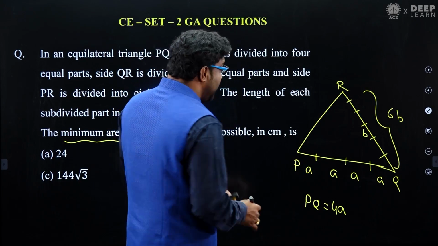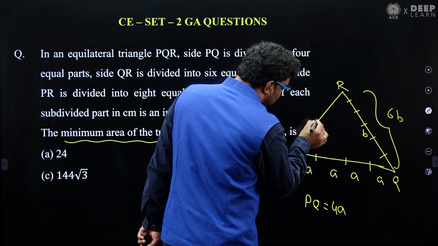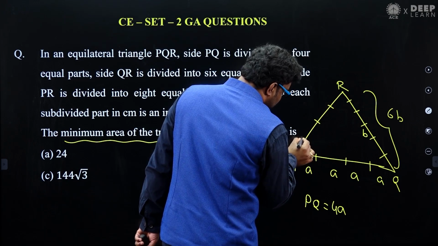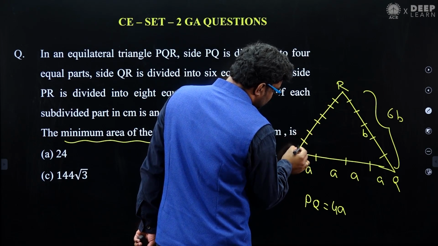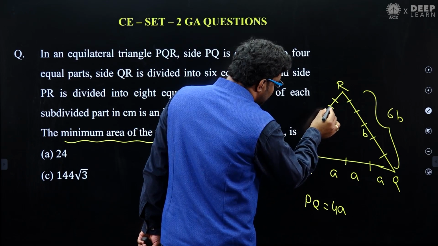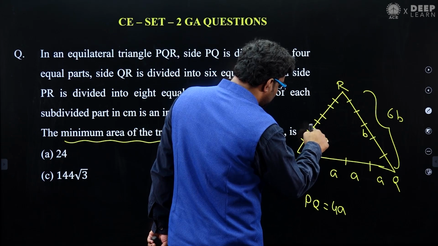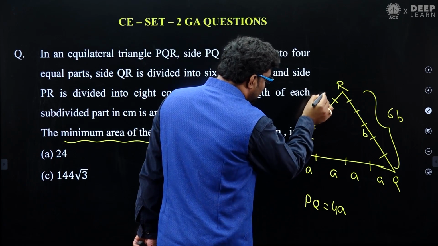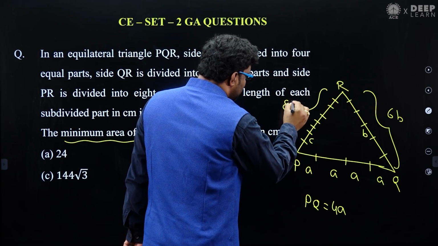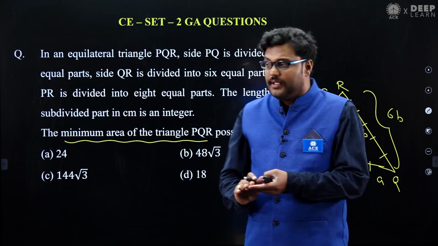And they divided PR into 8 equal parts: 1, 2, 3, 4, 5, 6, 7, 8. Let's call each part C. We got 8C now.